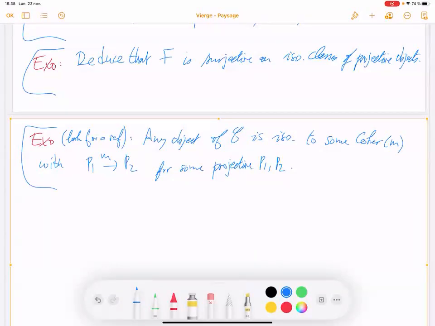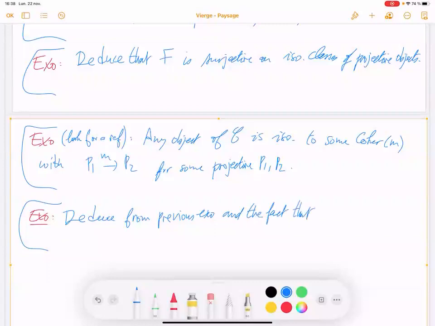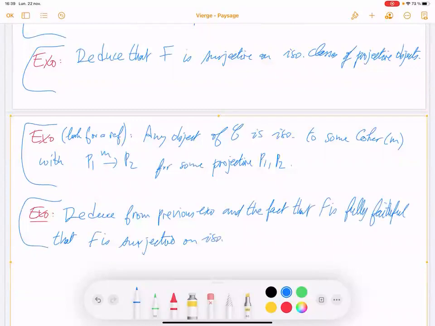Okay, and then last exercise. Deduce from the previous exercise and the fact that F is fully faithful that F is surjective on isomorphism classes of objects, any object.